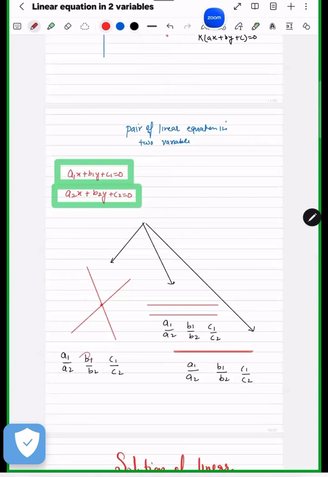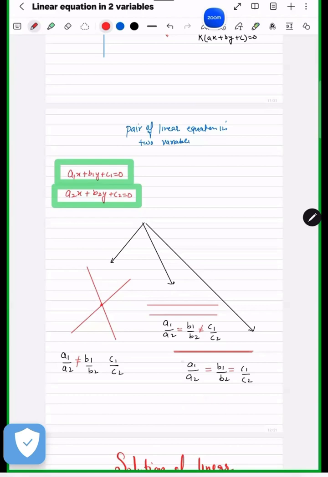If the lines are intersecting, a1 upon a2 will not be equal to b1 upon b2, and we need not check the c ratio. If the lines are parallel, the first two are equal, and this one is not equal. If coincident, all three are equal, because basically we are multiplying by the same number: x + y = 100, so 2x + 2y = 200. So everything is equal now, 1 by 2, 1 by 2, 1 by 2.